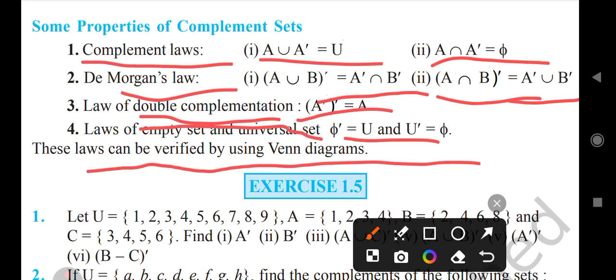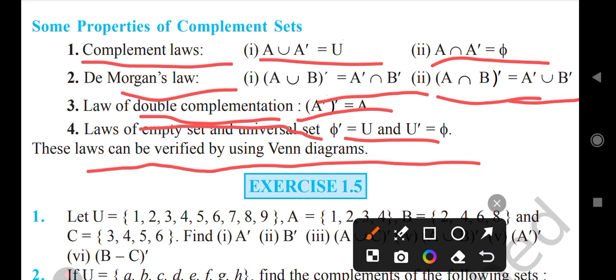Complement laws. A union A complement is equal to U. A intersection A complement is equal to phi. By De Morgan law, complement of A union B is equal to A complement intersection B complement, and complement of A intersection B is equal to A complement union B complement.